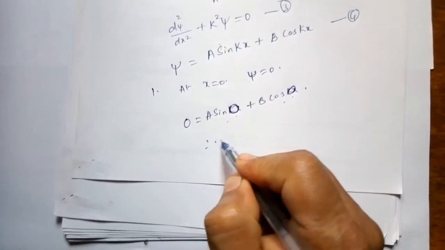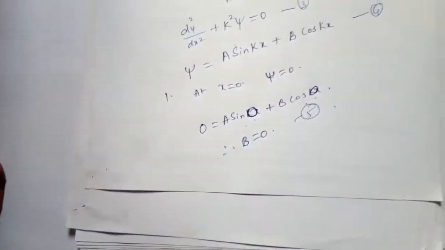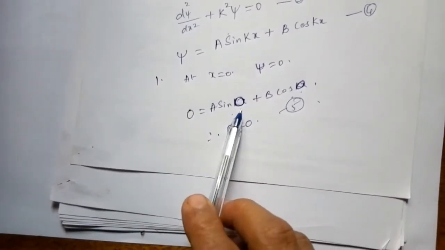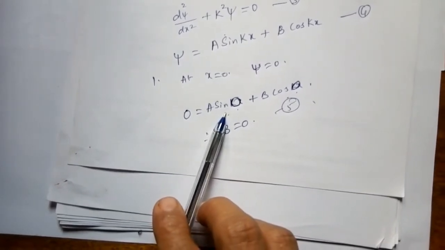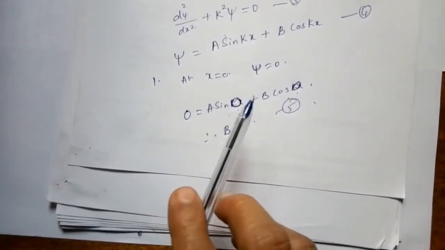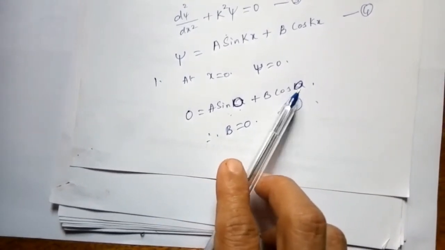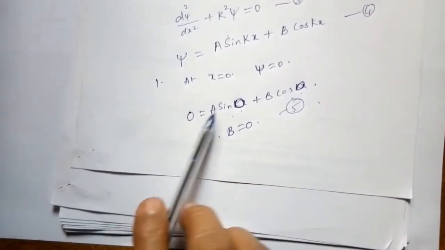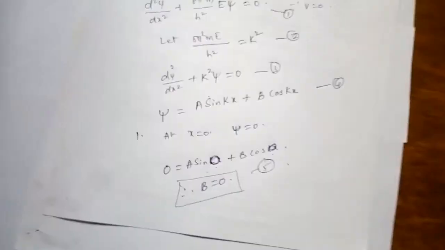Therefore B is equal to 0. Because sin 0 is 0, this term vanishes, and you are left with B cos 0, that is B times 1. So B is equal to 0. That's the evaluation of the first constant.